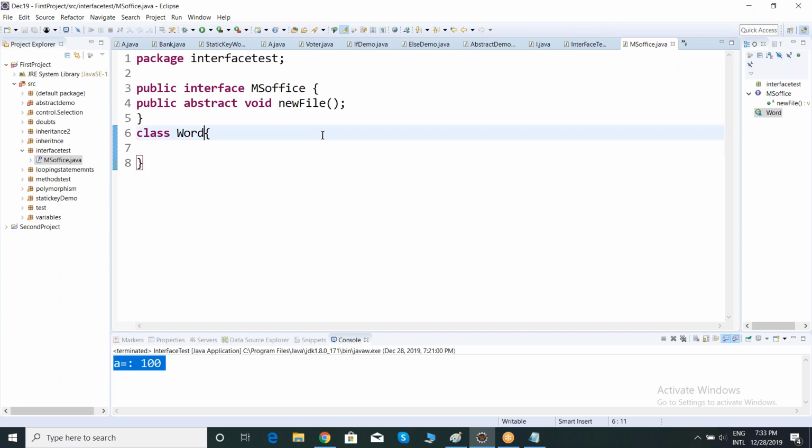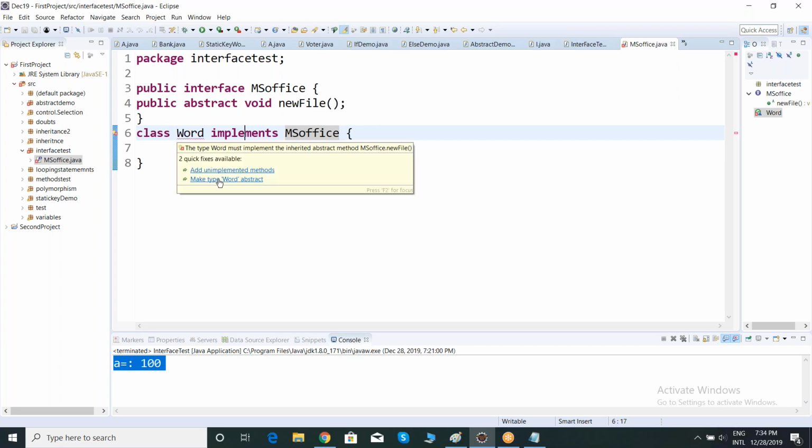Now here, if you want to maintain a relation between an interface and a class, you have to use a special keyword called implements. This is also inheritance, team. Just like how we made a relation between two classes, we can maintain a relation between a class and an interface. Now observe, team. Whenever my class implements an interface, it gives me an error. So observe the error. What is it saying? Boss, there is an unimplemented method in the interface. Just give an implementation for that method.